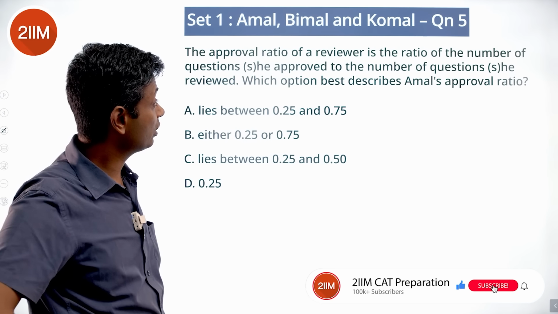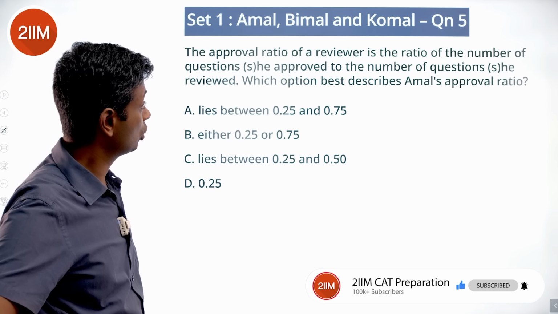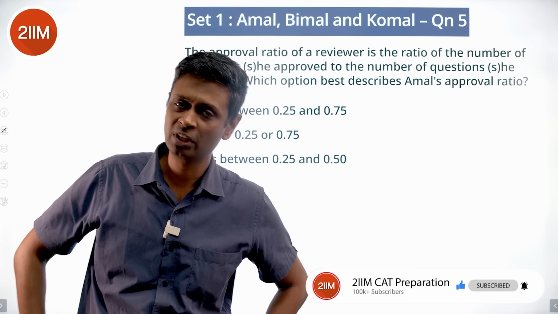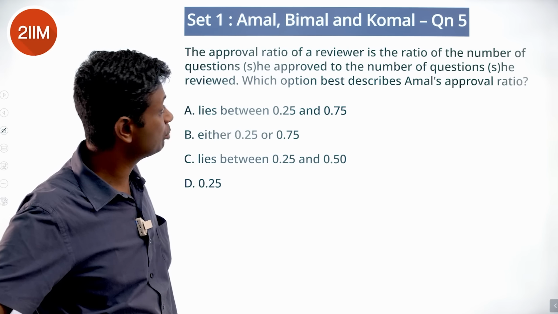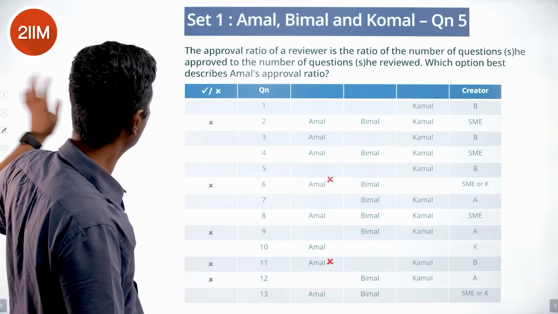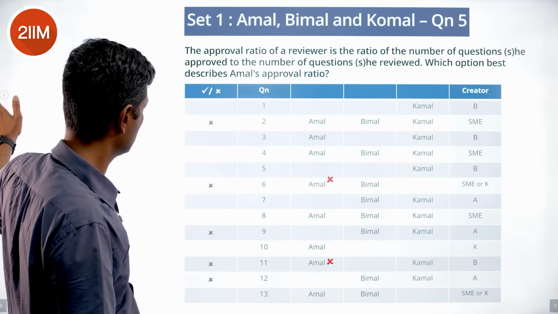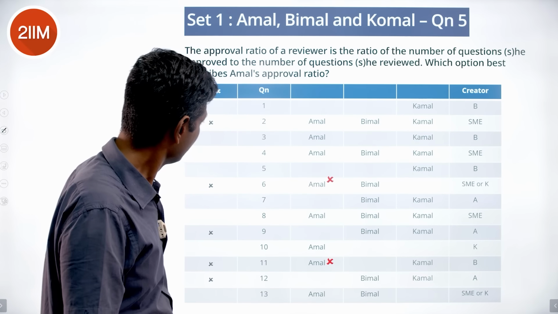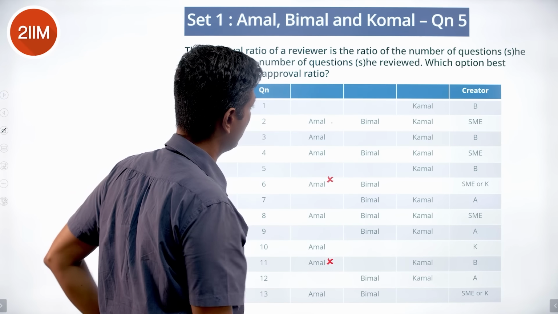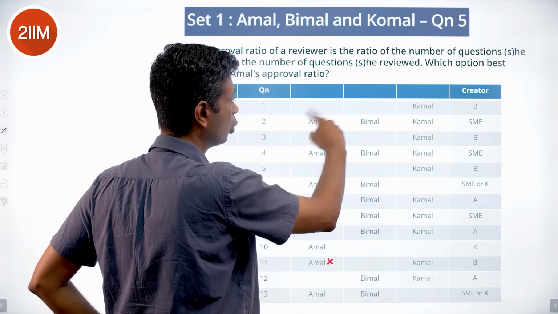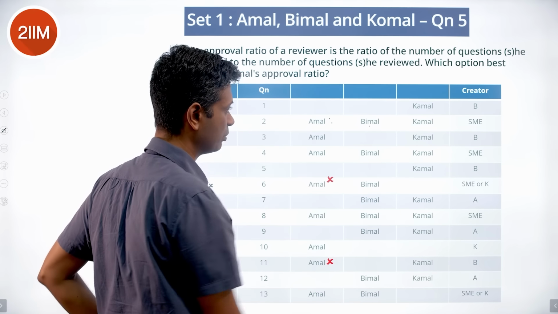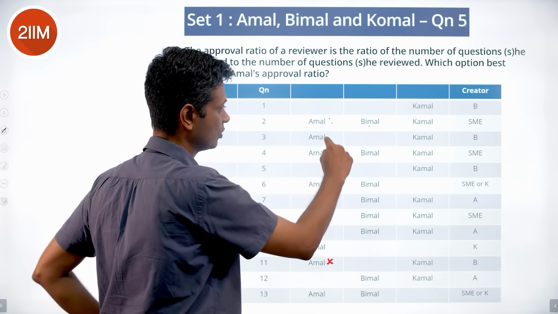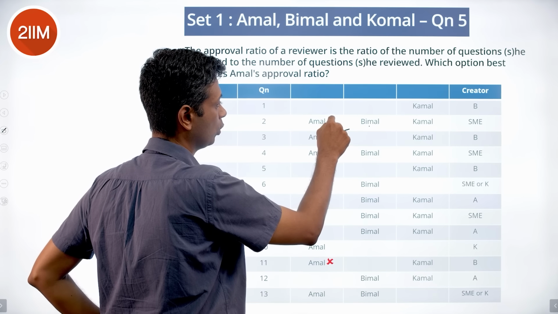The approval ratio of a reviewer is the ratio of the number of questions she approved to the number of questions she reviewed. Which option best describes Amal's approval ratio? How much has she approved by the number she has reviewed? Approval ratio. So Amal has created a bunch of questions. Let's see which ones we know for sure that she has rejected. This one could have been rejected by one of them, not by both. It would have been Amal saying yes, Bimal saying no. This we can't be sure. Second one, Bimal has created, Amal has definitely approved. This is a definite yes. This we don't know.